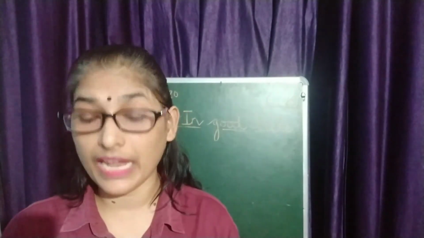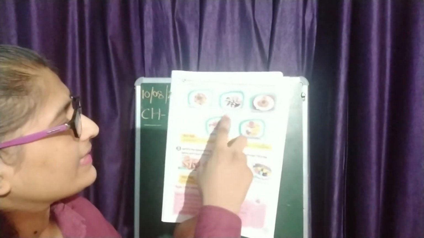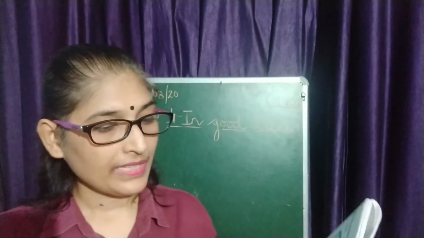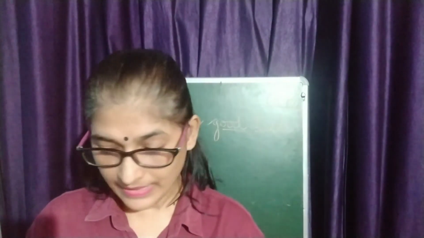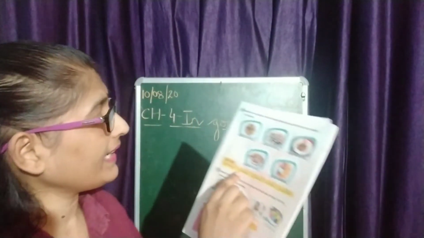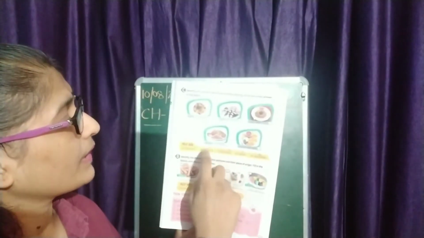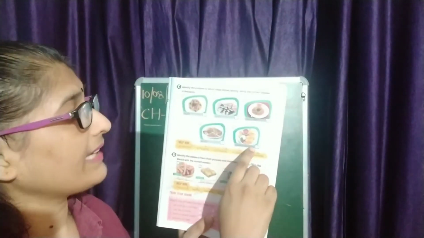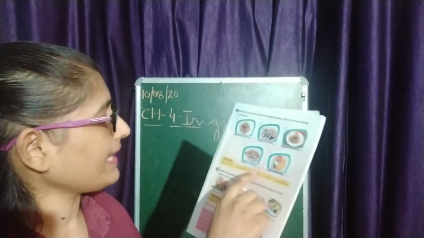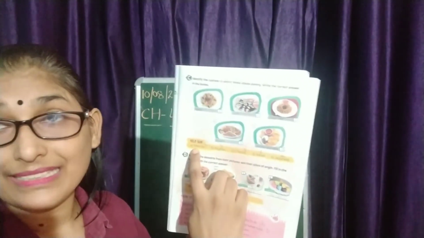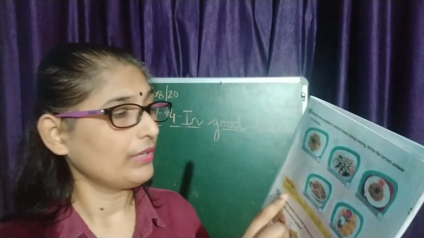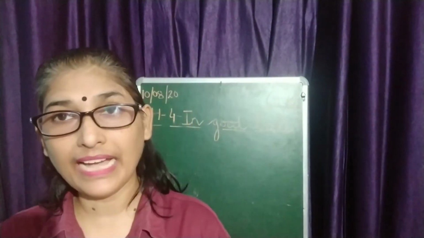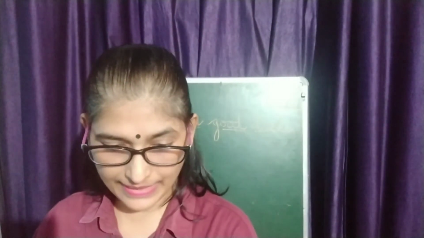Four. This is biryani. Wow, delicious. This is biryani, okay? And this is Mughlai. You can see here, Mughlai, right? Now the fifth one, we can see that this is nachos and salsa, right? And this is Mexican food. This is Mexican food, okay? I hope everybody has done this exercise. Done? Everybody has done this exercise here?